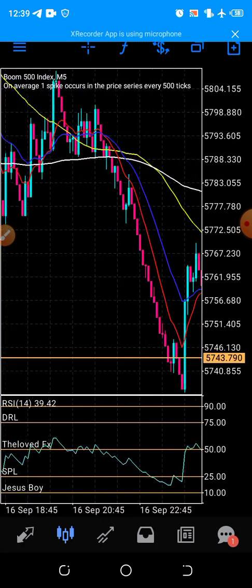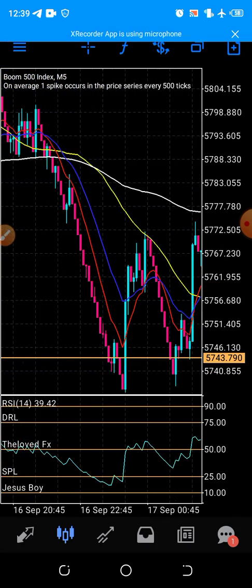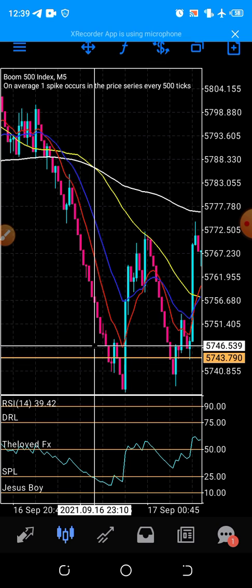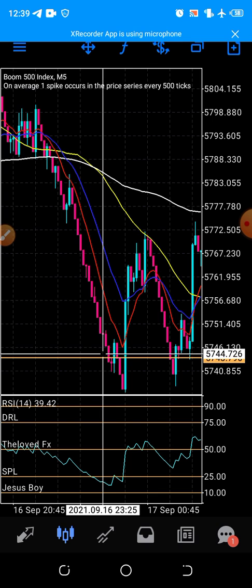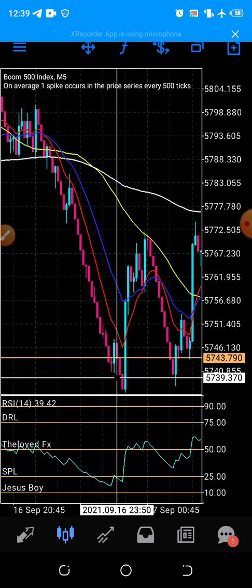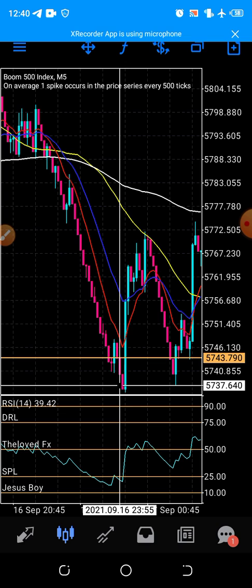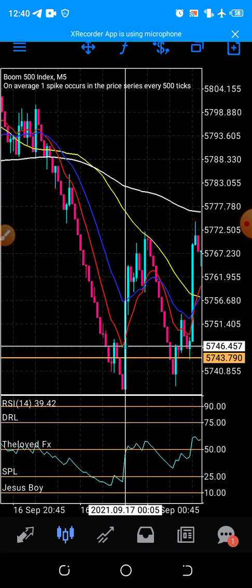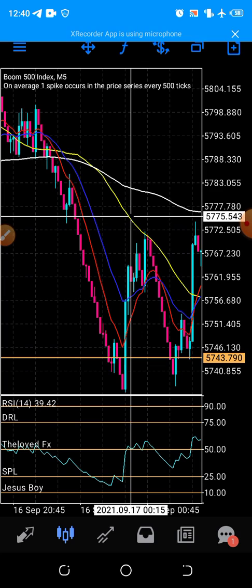So for Boom 500, when the market was in a downtrend, let me show you something. This is where it touched. Why don't I want you to take a trade when it is in a downtrend? Because of fear and your equity. Now, this one it touched. So how many 5 minute candles? 1, 2, 3, 4, 5, 6, 7, 8, 9, 10. 5 times 10, that's 50 minutes, almost 1 hour. You were running negative for almost 1 hour, which is too bad. Although it later cancelled back, you may not be able to hold.